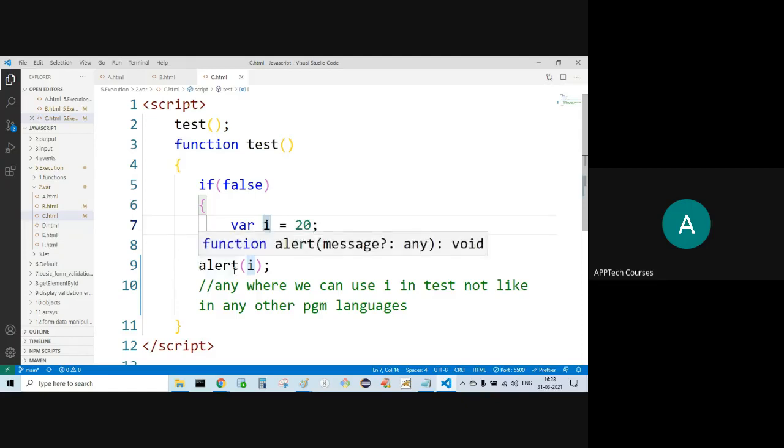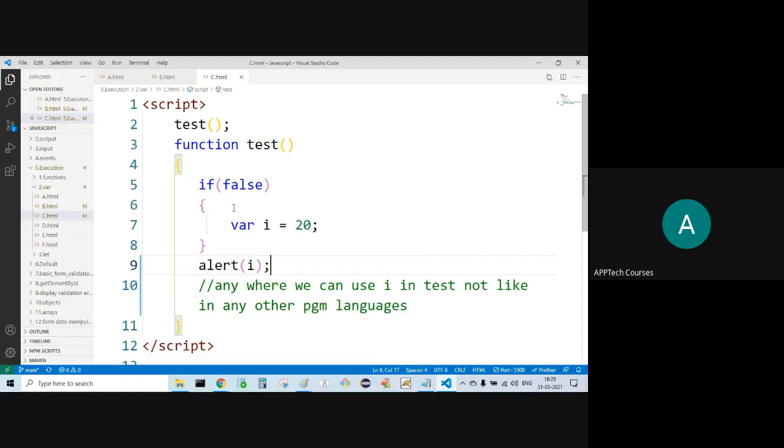Now, alert is taking one argument, I. But this I doesn't have the value. That is why we are getting undefined.